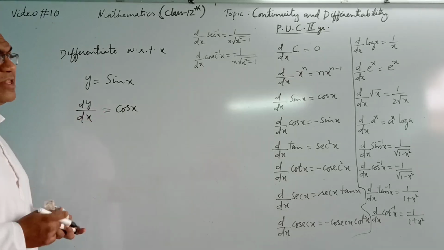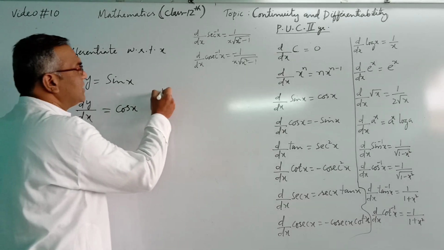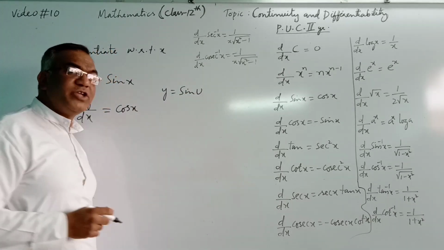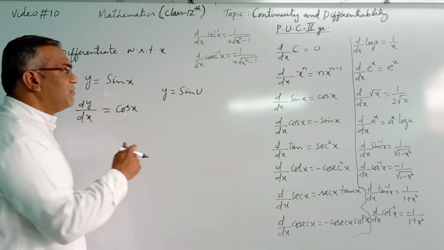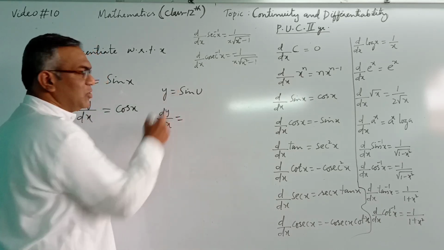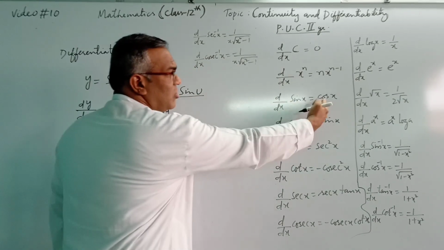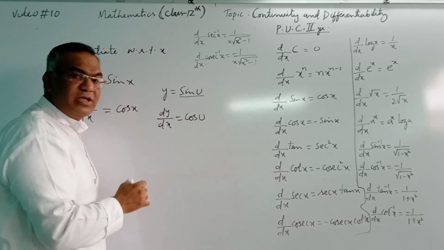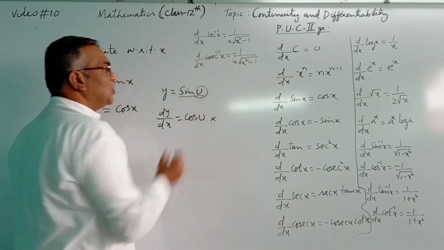Now, I give you another example. There are some questions like, for example, y is equal to sine u. We have to differentiate this with respect to x. The differentiation of this will be dy by dx, differentiating y with respect to x again. Differentiation of sine u, we know differentiation of sine is cos. So that will be cos u.